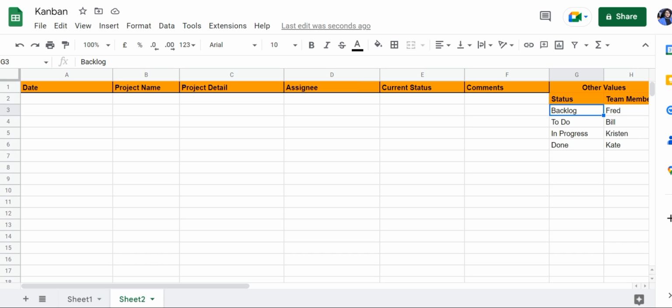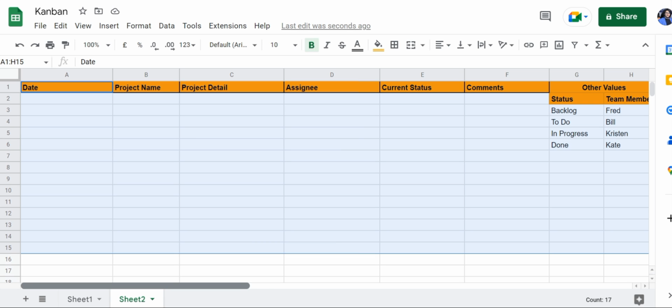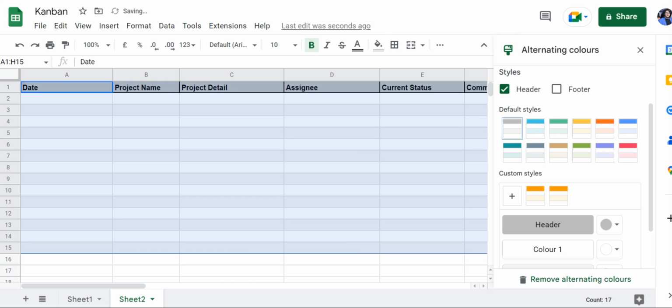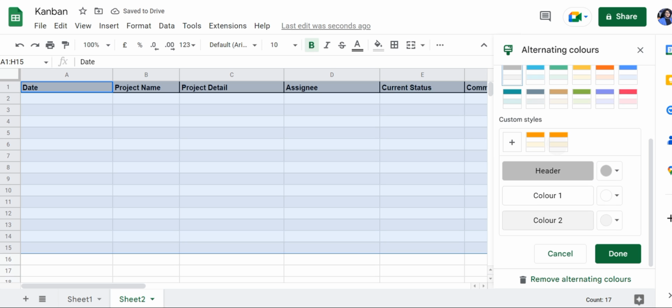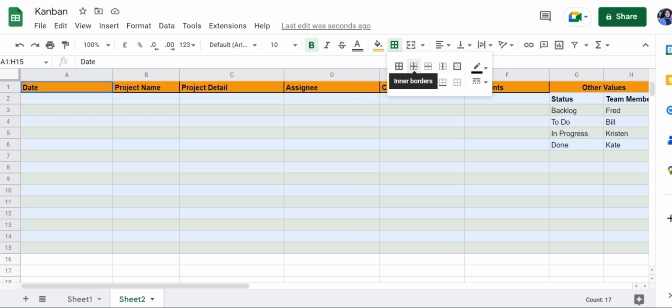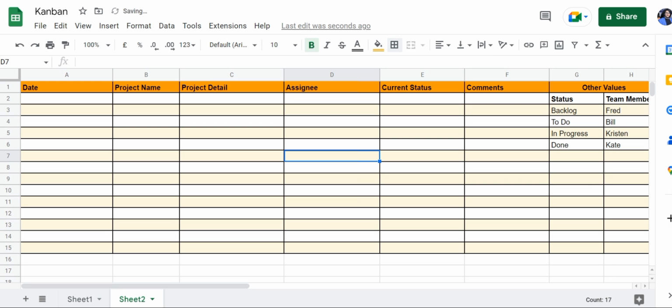First, let's format our table. I'm going to format up until cell 15. Add alternating colors and click done. Then I'm going to add borders and done.